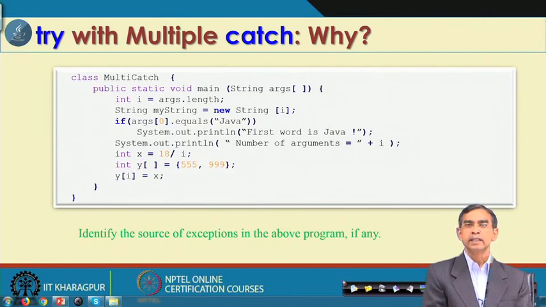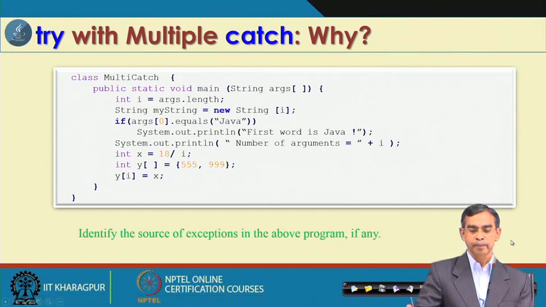As you see, this program can run for some inputs, but not necessarily for all inputs. If the program does not take care of all those exceptional inputs, then this program is in fact not so robust.